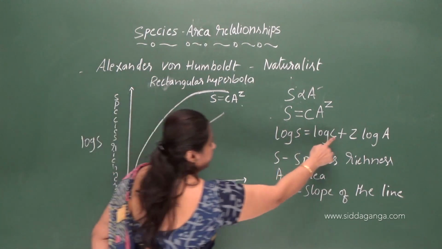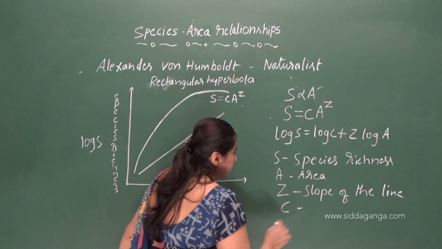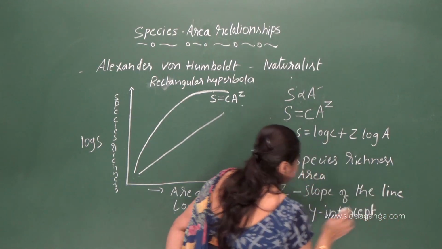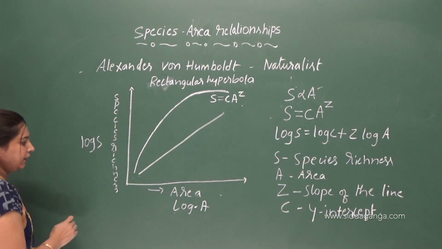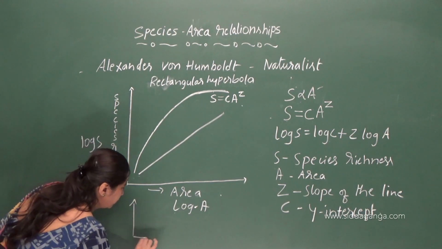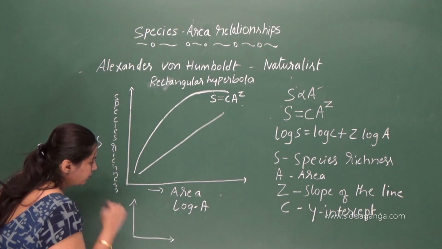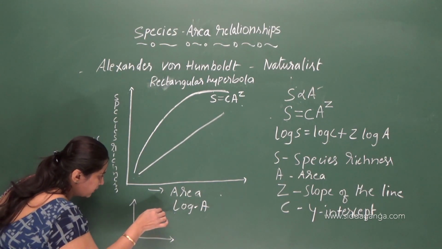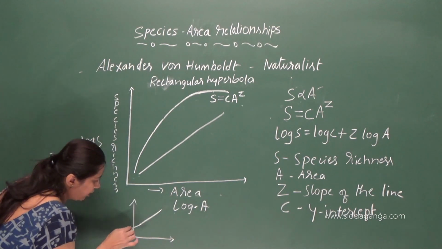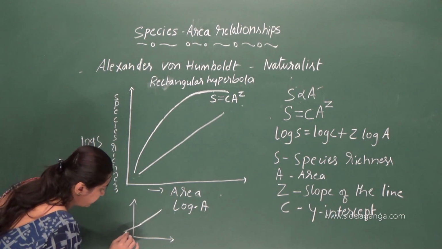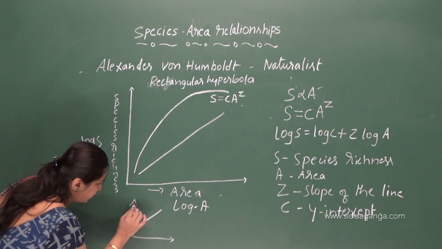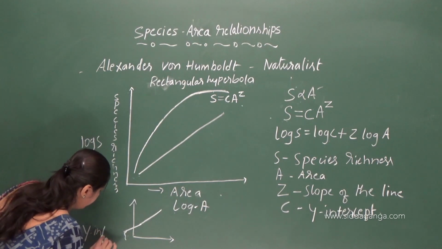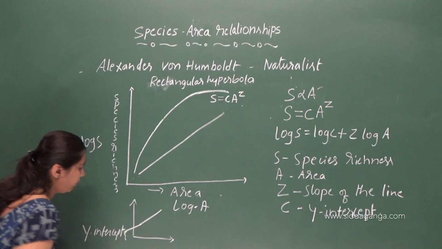Okay, then what does C represent here? C is the y intercept. Here, see, we have a slope like this. As this slope touches the y axis, this region is called the y intercept.